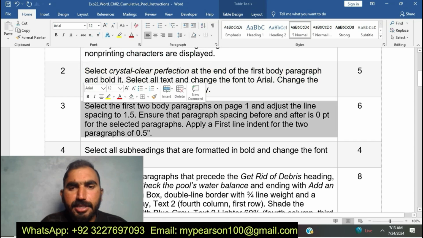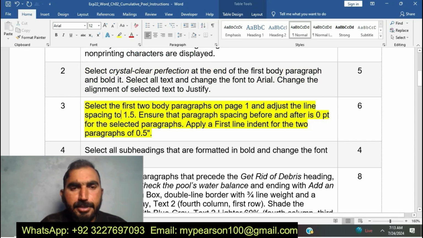Select the first two body paragraphs on page 1 and adjust the line spacing to 1.5. Ensure the paragraph spacing before and after is 0 points. For the selected paragraphs, apply a first line indent of 0.5.